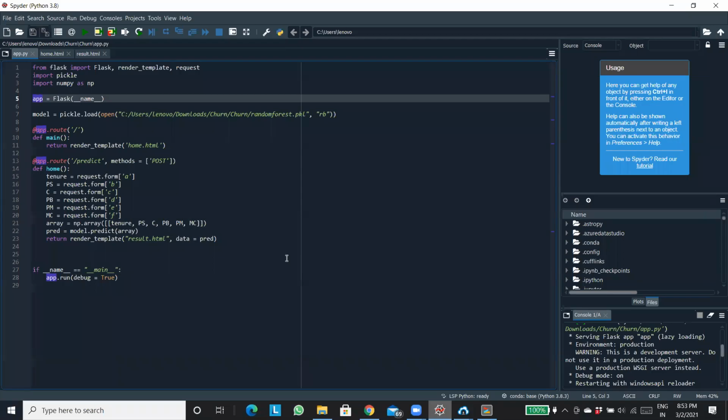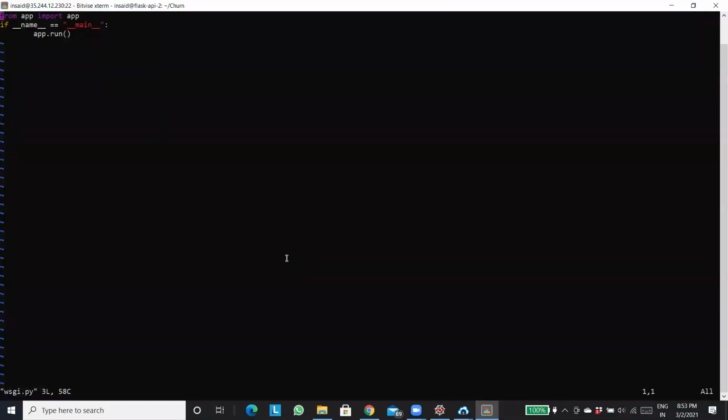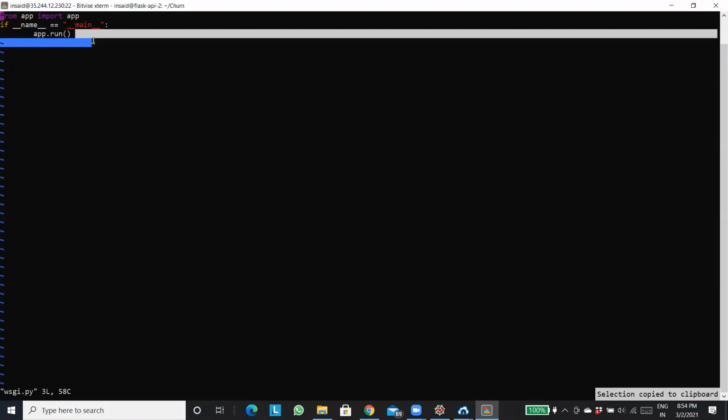If the Flask code file name, that is the app.py name, is something different, then I would have put that name here. Suppose that file name is code.py, then I'll use from code import app. Clear? Any doubt? So basically your first app name is your file name and this is going to be your Flask app name. So once you are doing it, just remember this thing. Suppose your file names are different, your app name is different, and you are giving this command, you will obviously get an error.